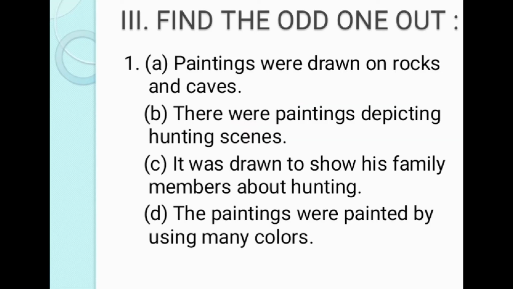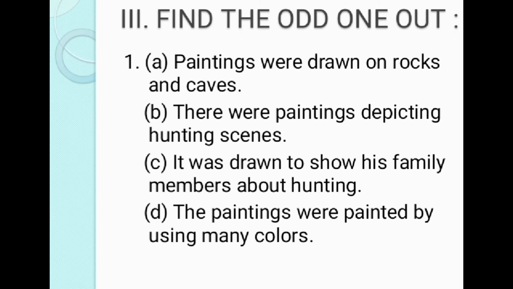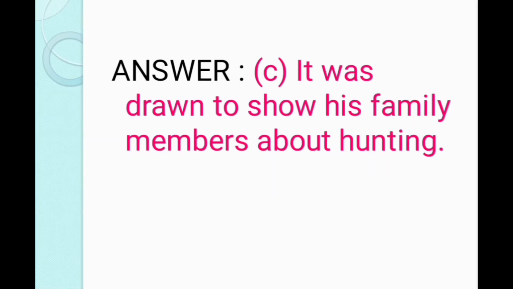The third Roman letter is find the odd one out. The first question is option A. Paintings were drawn on rocks and caves. Option B. There were paintings depicting hunting scenes. Option C. It was drawn to show his family members about hunting. Option D. The paintings were painted by using many colors. The answer is option C. It was drawn to show his family members about hunting.